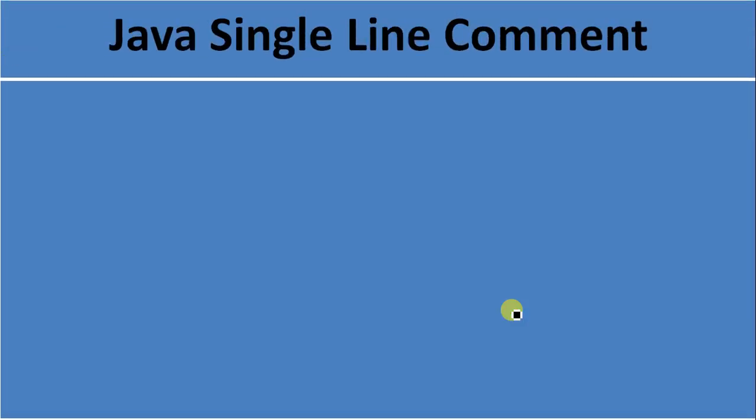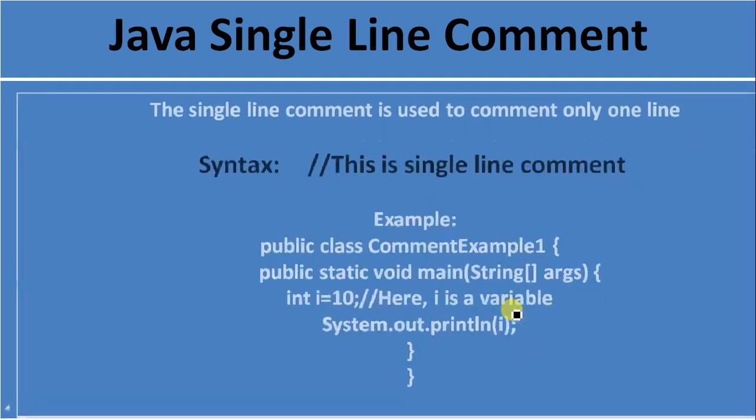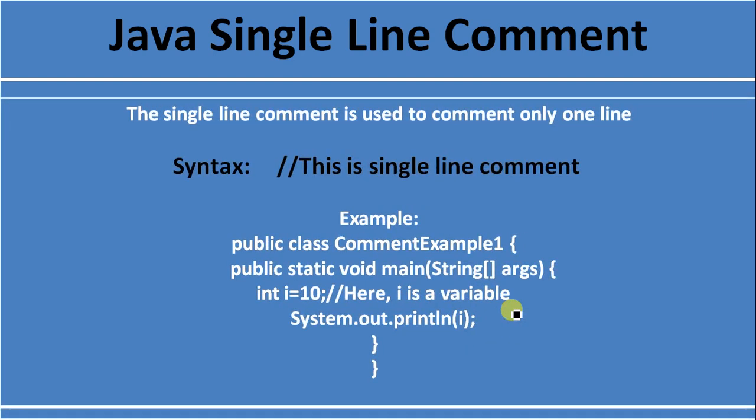First is Java single line comments. The single line comment is used to comment only one line. And the syntax of this single line comment is slash slash. Two slashes is the symbol of single line comments. Okay, let's see an example.